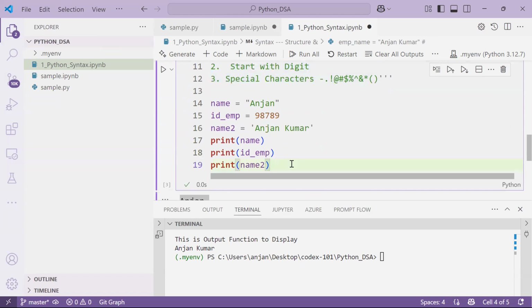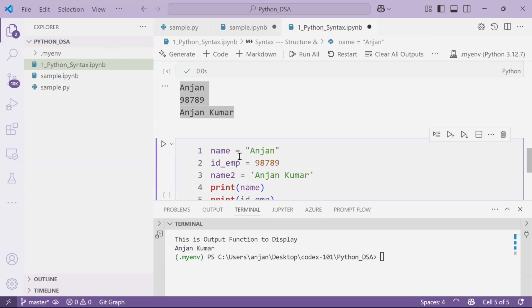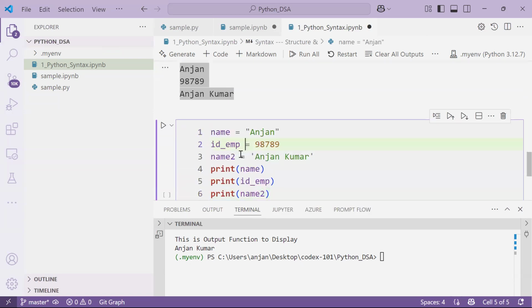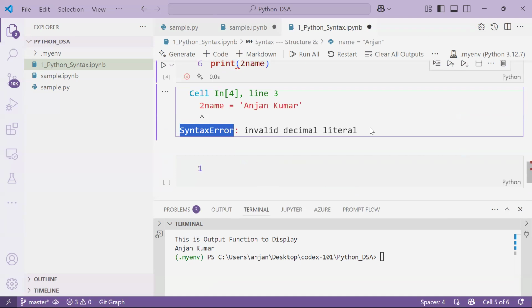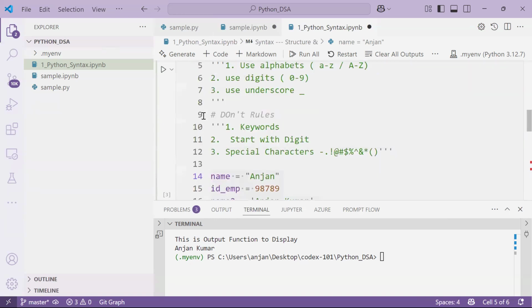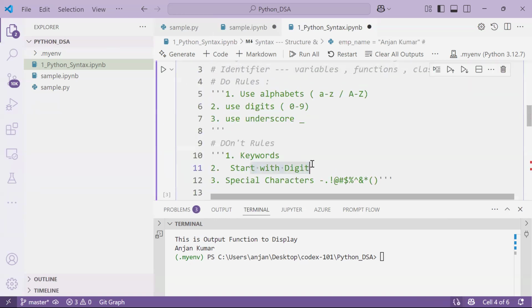Let's try the same thing, and instead of using the digit at last, I want to use it as a starting point. Then we'll see what happens. I am giving like 2name. Instead of giving the 2 at last, I'm giving it first. In this situation, I got a syntax error. What syntax error? Invalid decimal literal. So you are using the digit as a starting character. I already told you, right? Don't start with the digit. So here I already mentioned, don't start with the digit.